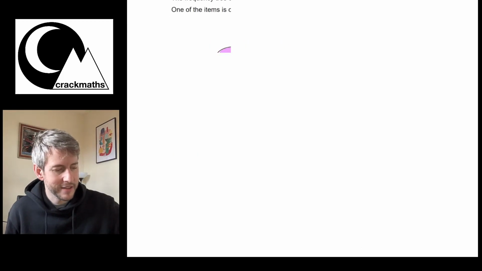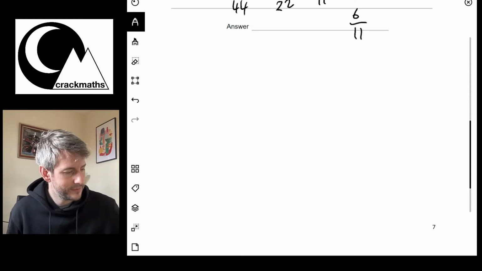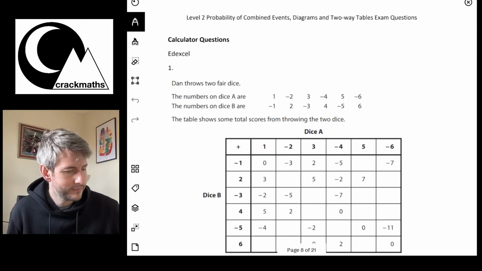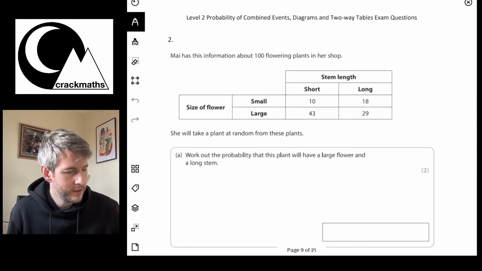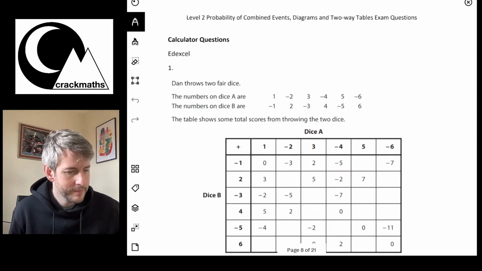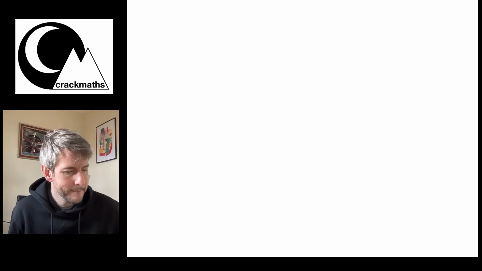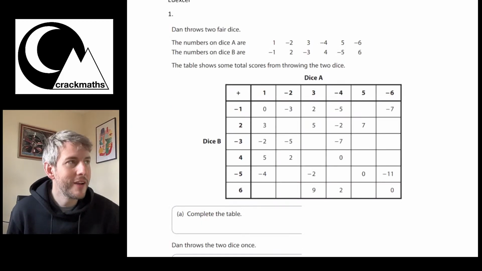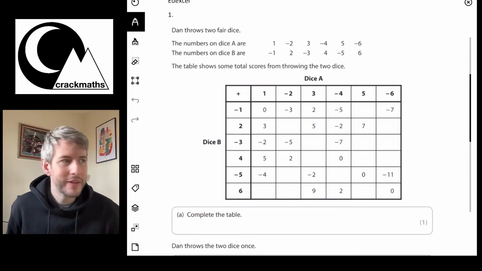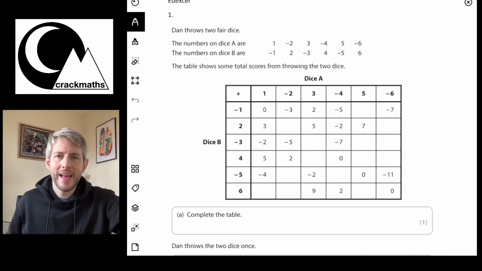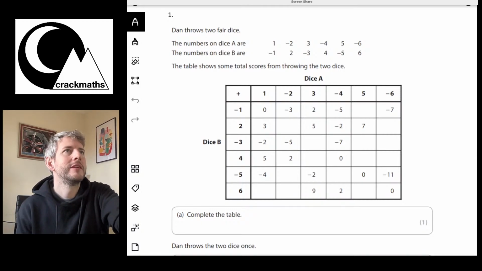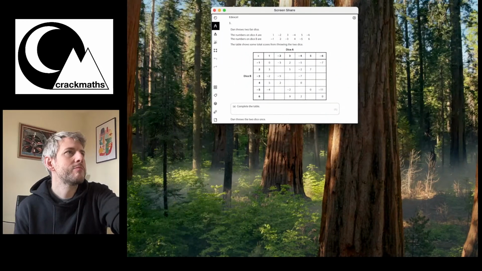Okay, let's see what's next. Okay, nothing there. Okay, right. Just as a little note, this is now a calculator question. So I can actually get my calculator out because I think that's probably going to be useful.